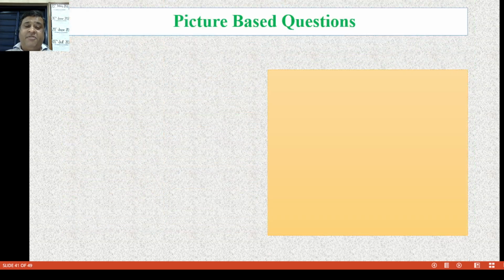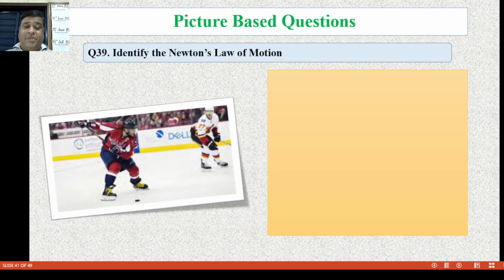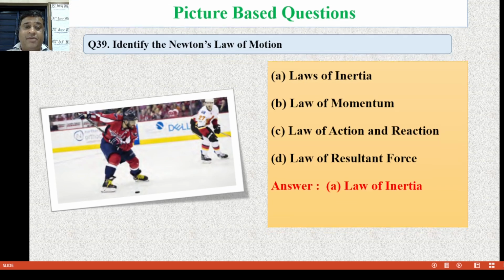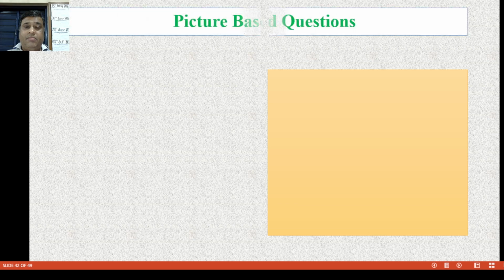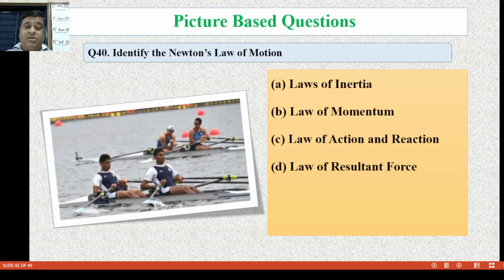Now the next phase of my session is picture-based questions. Identify the picture: law of inertia, law of momentum, law of action and reaction, law of resultant force. Now the correct answer is A, law of inertia. Identify the picture: law of inertia, law of momentum, law of acceleration, and law of resultant force. Now the option is C, law of action and reaction.